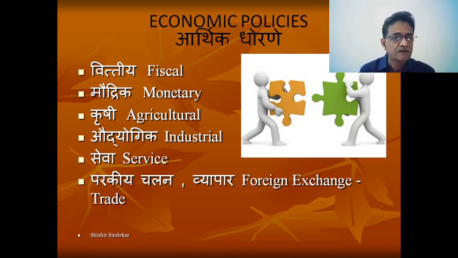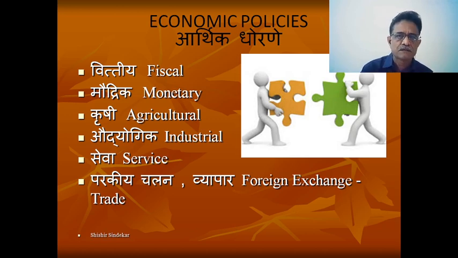Then the second is monetary policy, in which today we are interested. How the money and money supply is controlled is the most important part, and that is controlled by the central bank of the country. In India, the Reserve Bank of India controls this monetary policy.